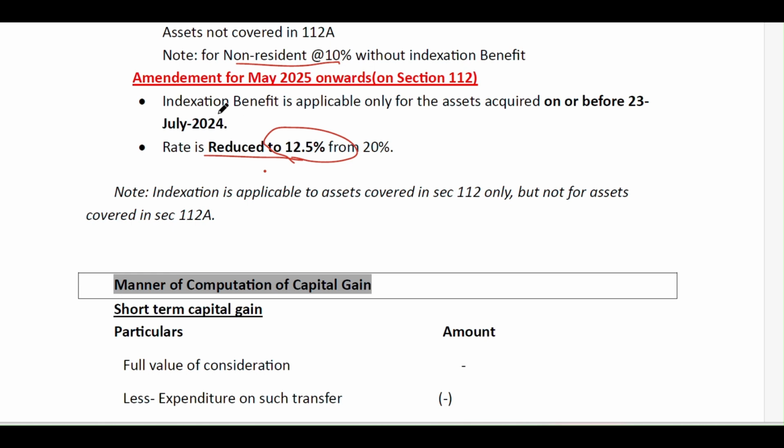In the recent budget, indexation benefit is applicable only for assets acquired on or before 23rd July 2024. It is a drastic change, as indexation benefit is not applicable for assets acquired after this date.